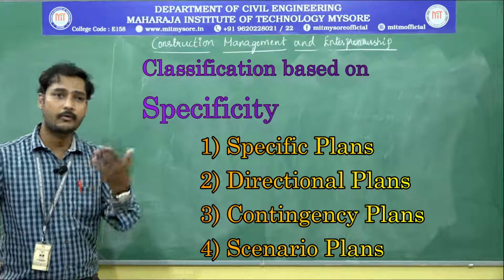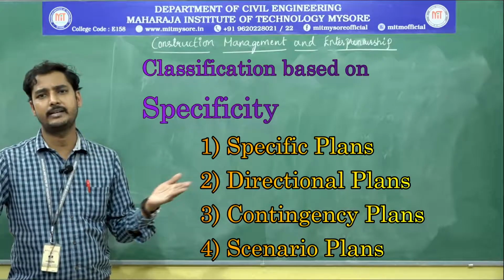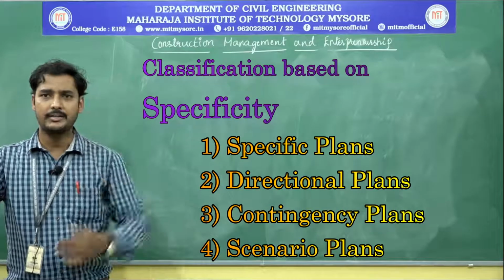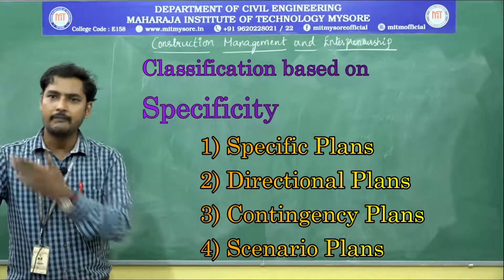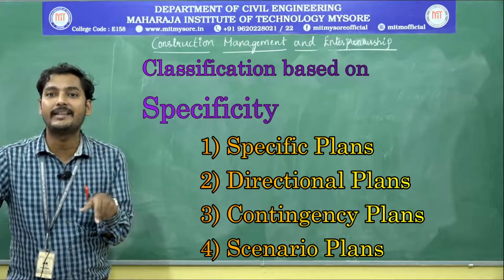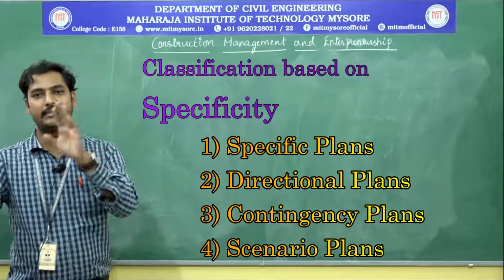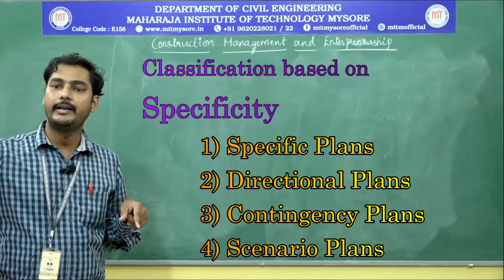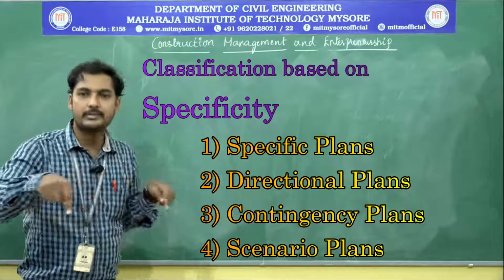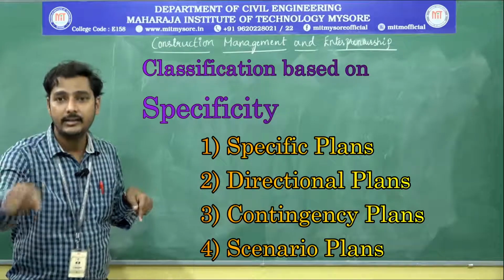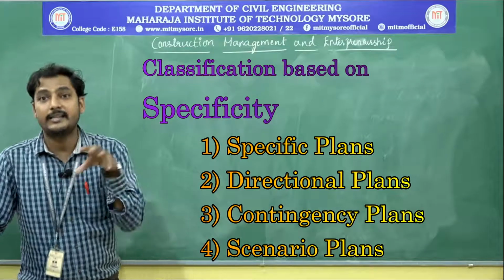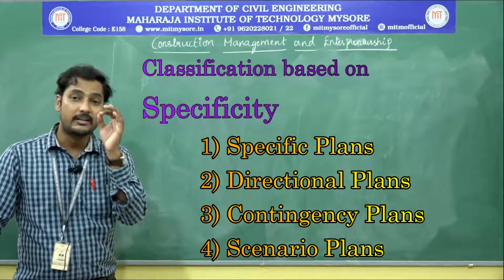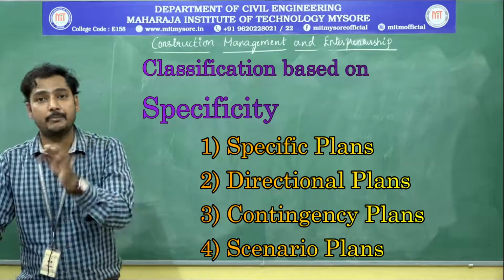Because for one project or one particular task, there are n number of directions to finish it. Yes or no? We have n number of routes to finish. For example, if you want to reach some destination from Mysore to Bangalore, I have n number of routes. Which route is better? That comes under directional plans, because directions are predefined. This is the starting point, this is the ending point. If I go like this, if my mode of transportation is like this, I can reach my destination in minimum time. So this is nothing but the directions we have adopted to finish that particular task. Those types of plans come under directional plans.